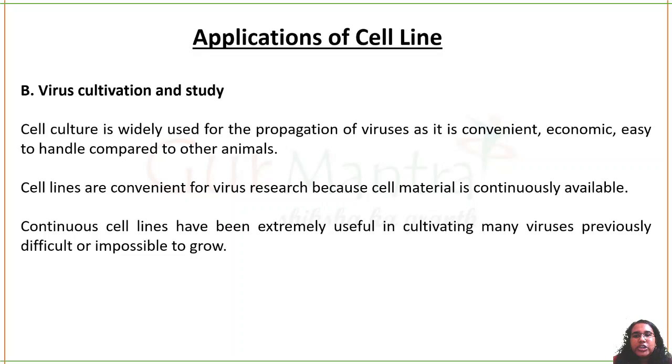Next is virus cultivation and study. So virus, you know about that, it's an intracellular obligate parasite. So what does that mean? It can grow only when it has the host. So in order to study virus, we have to culture them. The culturing of virus is more convenient, easy and economic when you use cell culture instead of actually injecting the virus into the animal. That is a little bit difficult to even do some research. But if you're going to grow the virus via cell culture, it will be very, very easy. So viruses are usually grown through the cell culture technique.